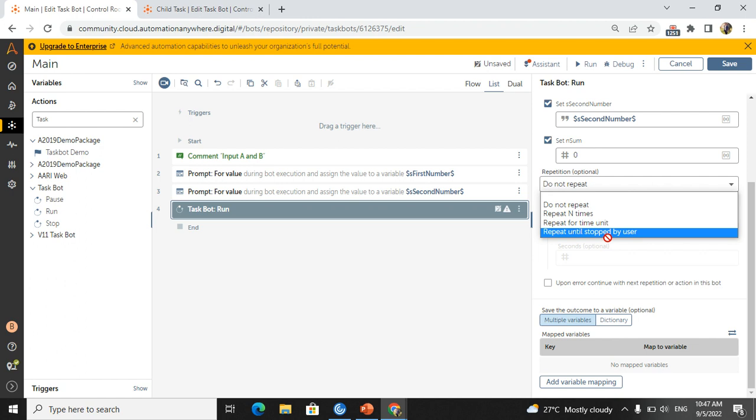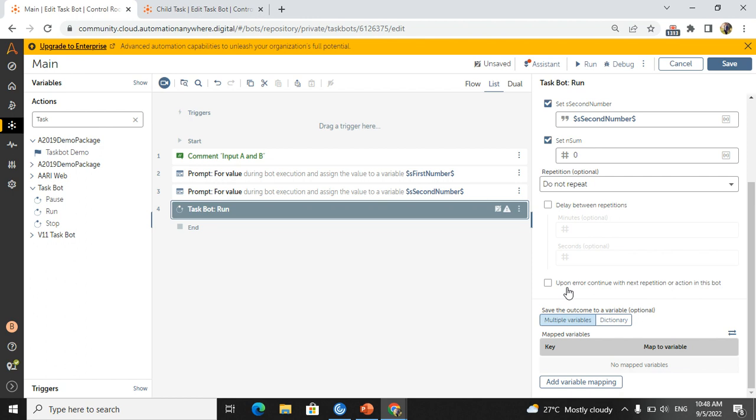So when the other questions come, we can use this one. I will tell you when the scenario comes. This is the delay between the repetitions. If you select this one, you can set how much time we need to wait between delays. And this is the one: upon error, continue with the next repetition action in this bot.